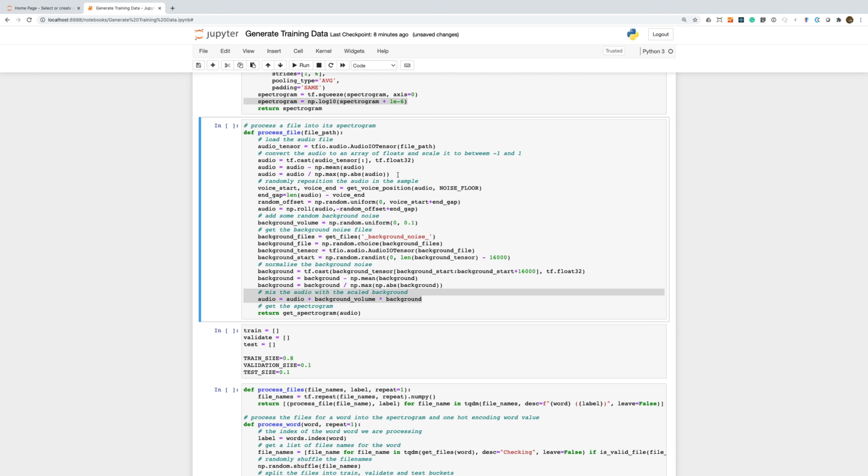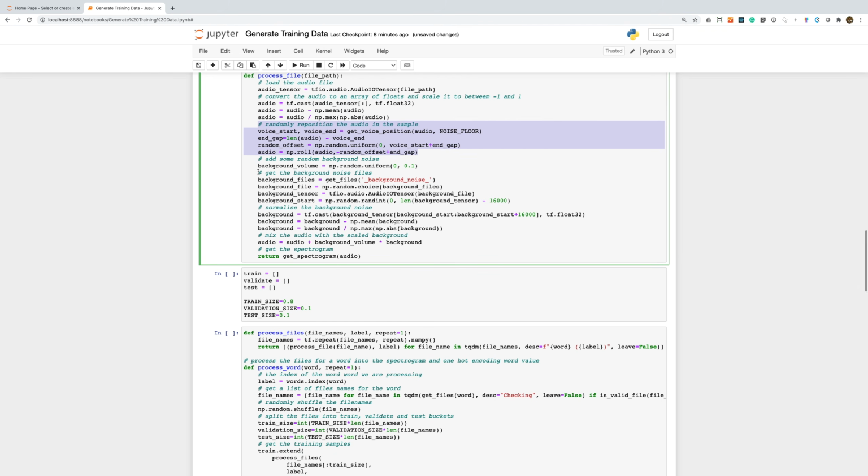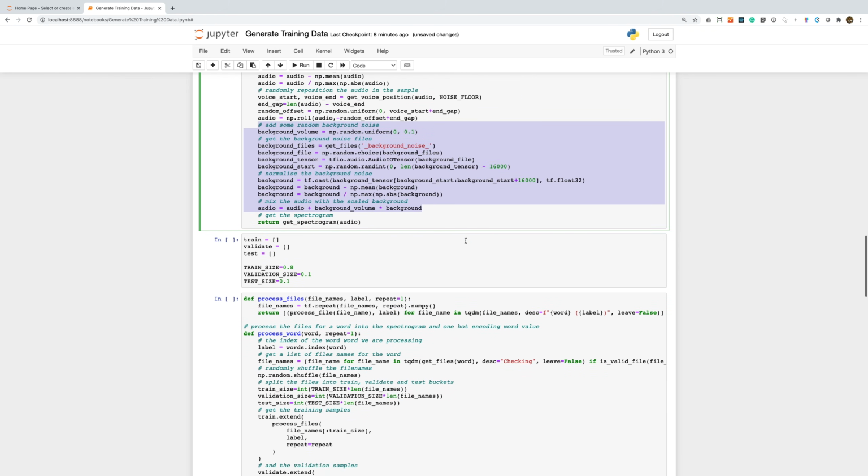For each file we collect training data from, we apply some random modifications. We randomly shift the audio sample in its 1 second segment. This makes sure that our neural network generalizes around the audio position. We also add in some random sample of background noise. This helps our neural network work out the unique features of our target word and ignore any background noise.